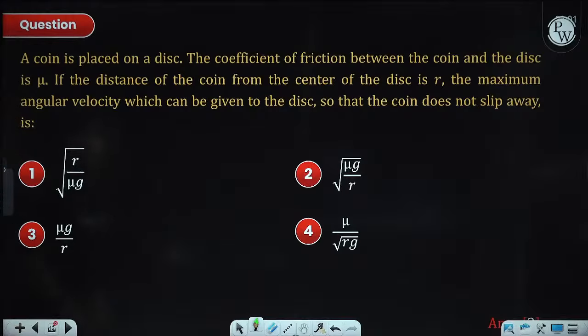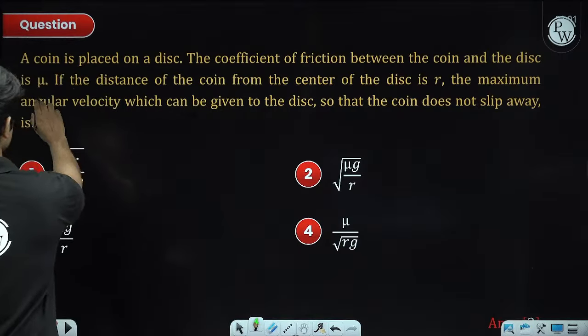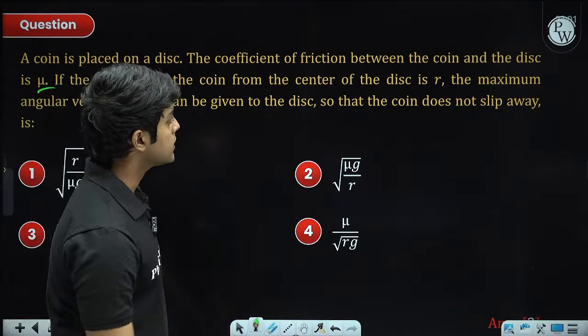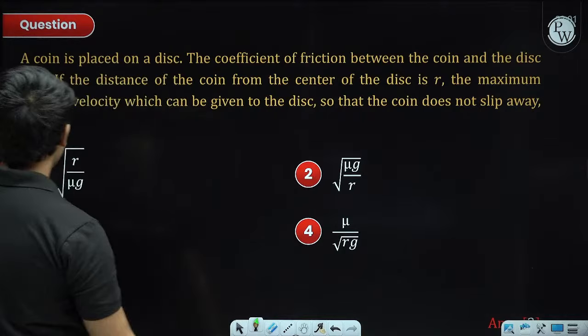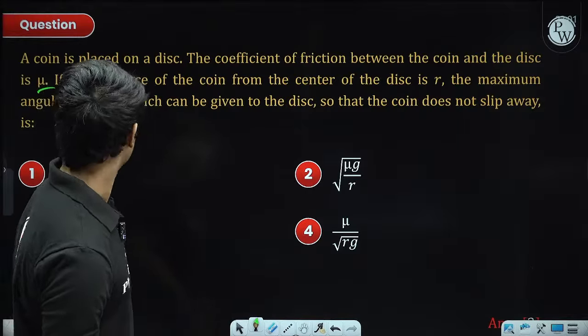Okay, so here we have a coin placed on a disc. Coefficient of friction between the coin and the disc is mu. Distance of the coin from the center of the disc is r. The maximum angular velocity which can be given to the disc so that the coin does not slip away is.